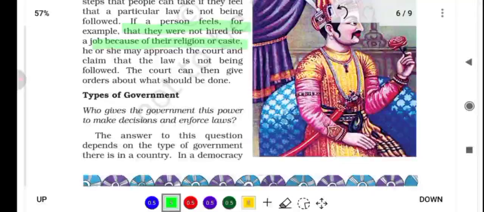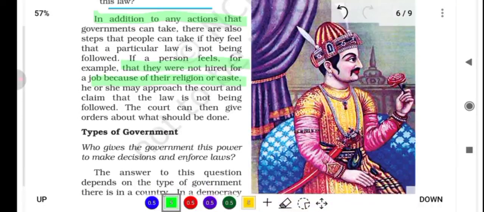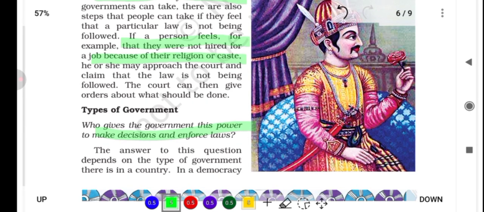Now we'll discuss the types of government. If you look at this right picture, what do you think? This is a picture of who? This is a picture of a king. Might be a king. Who, we don't know. So who gives the government this power to make decisions and enforce laws? The answer to this question depends on the type of government there is in a country.